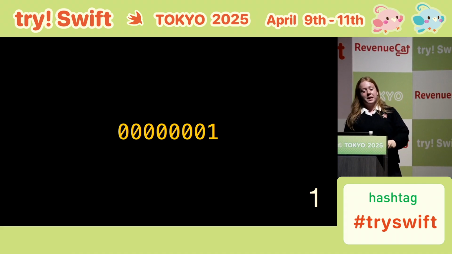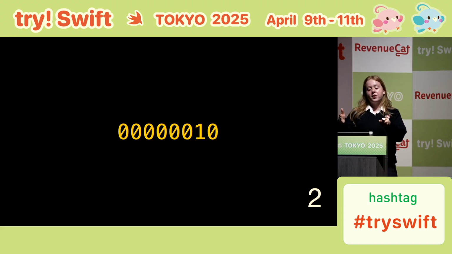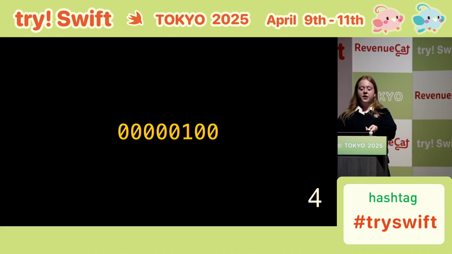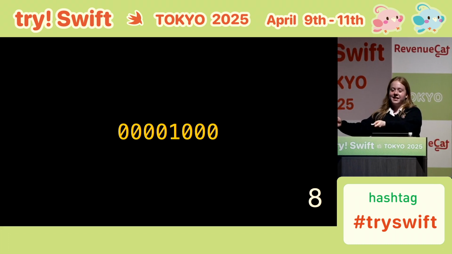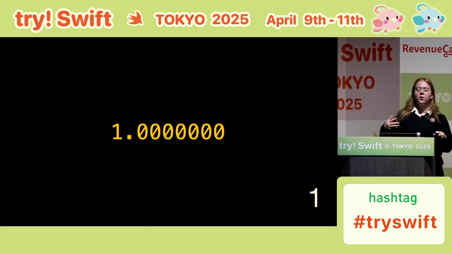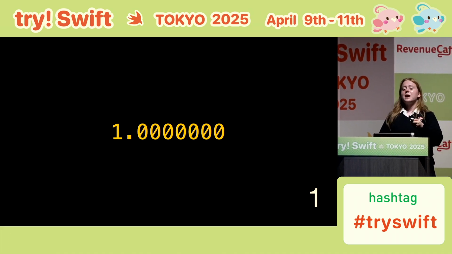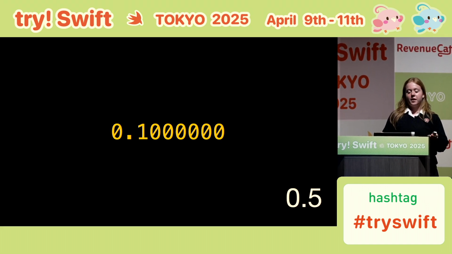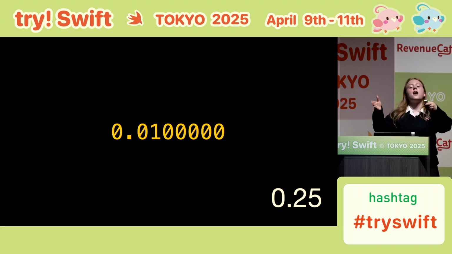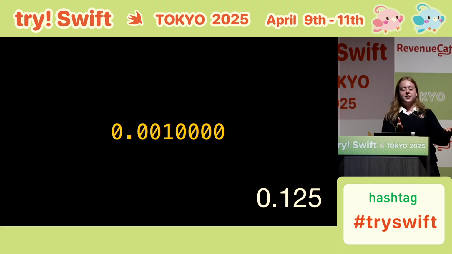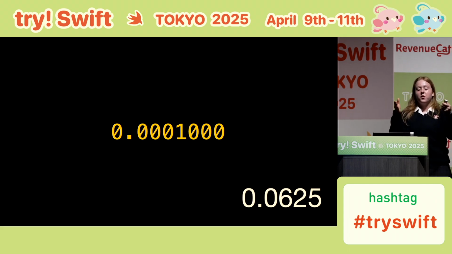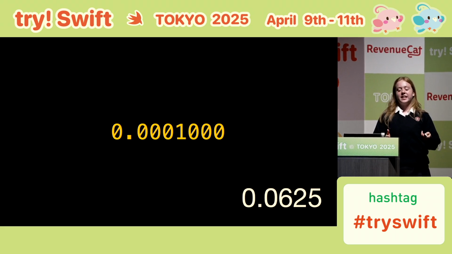You'll already know that in binary integers, as we move numbers to the left, they get bigger. So this is the number 1. One place to the left would be number 2. This would be the number 4, and that would be the number 8. But let's think about how that works in numbers below 1. This would represent 1, just like before. But now every time we move one place to the right, we don't double our number, we're halving it. So this would be 0.5. If we go another place to the right, we halve it again, making 0.25. Another place to the right, 0.125. Then finally, a fourth place to the right, we would get 0.0625, and so on.